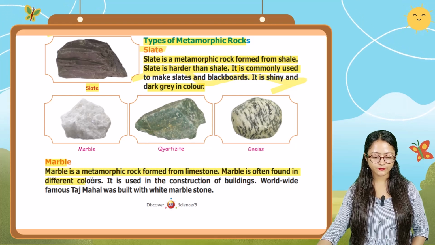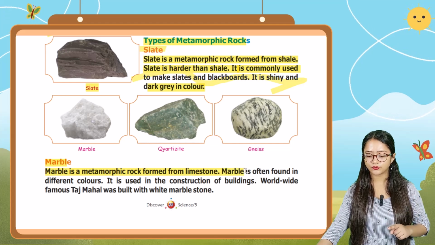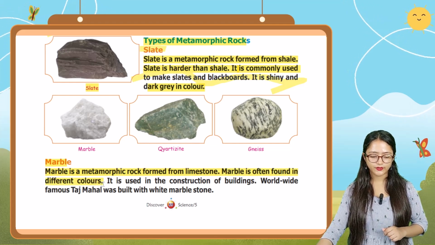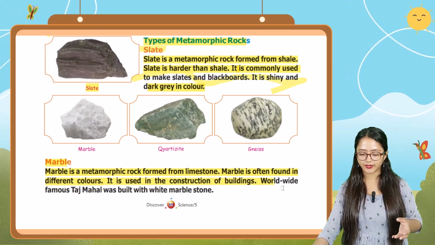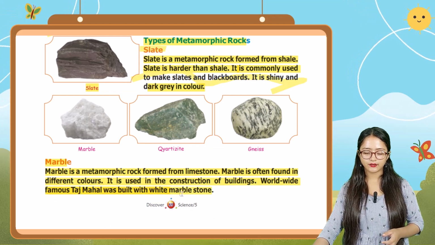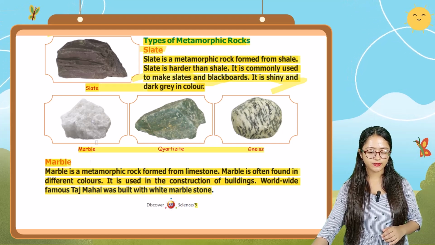Marble. Marble is a metamorphic rock formed from limestone. Marble is often found in different colors. It is used in the construction of buildings. Worldwide famous Taj Mahal was built with white marble stone. Okay, here you can see the image of marble.